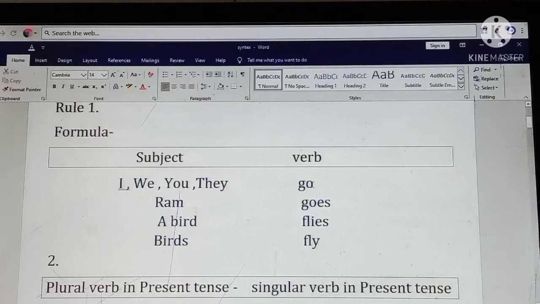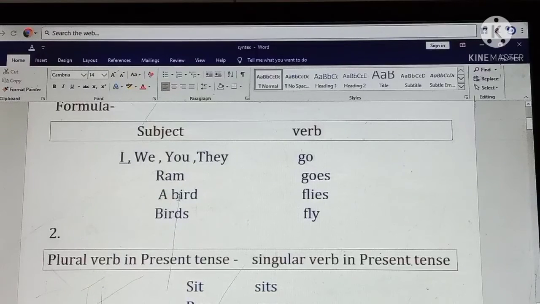For example, go. Ram is a singular subject, third person singular number. Then it takes the verb with s or es. For example, Ram goes.